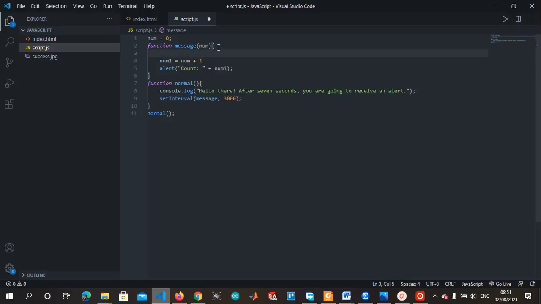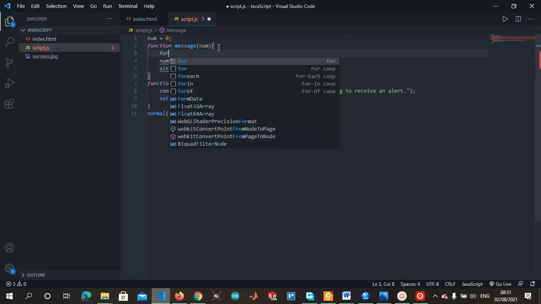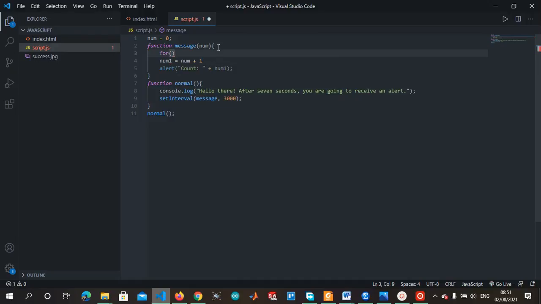I think we should give it a condition here. Let's say for. Remember for loops, right? For num equal to 0, that is the initialization. Num less than 10, num plus plus.